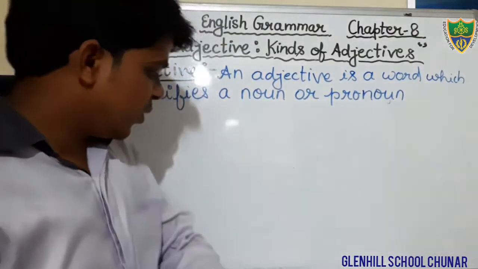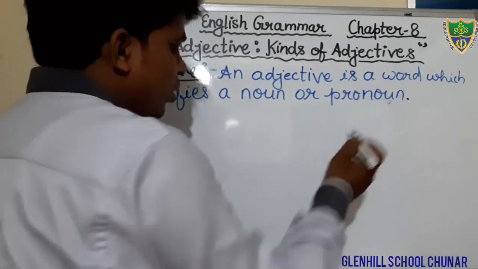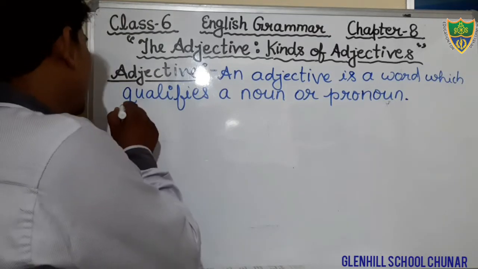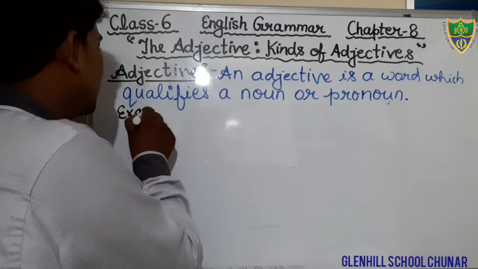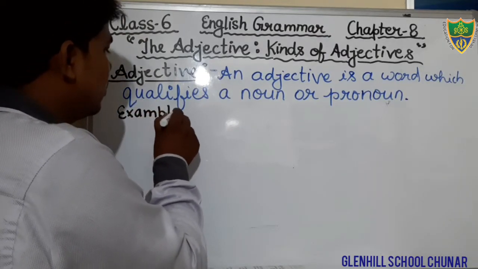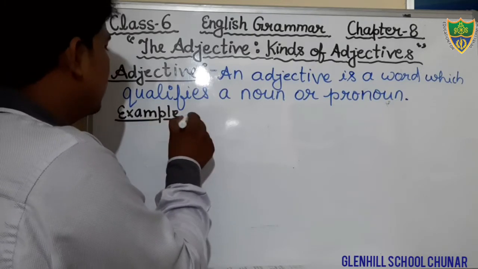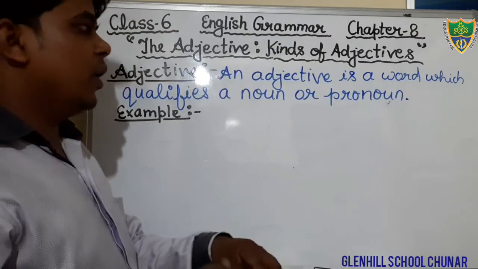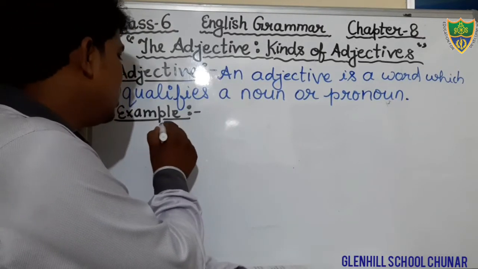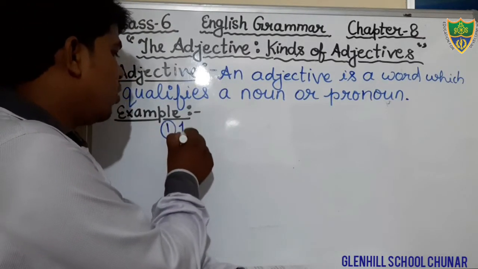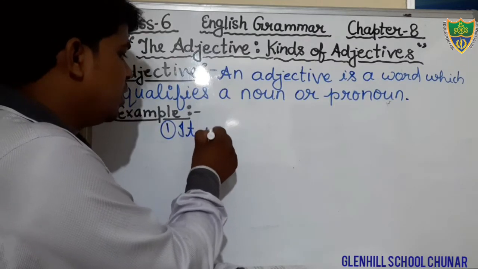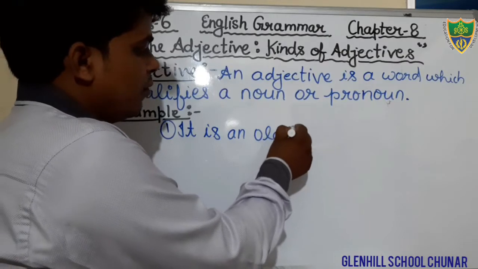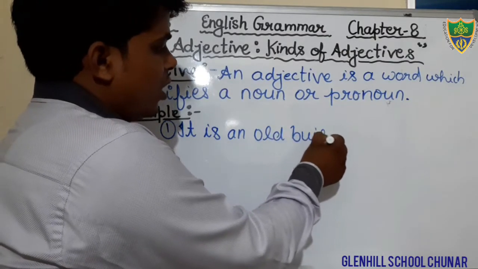Okay students, so just write down the example. You can see the example. It is an old building. First example we can see. It is an old building. B-U-I-L-D-I-N-G.